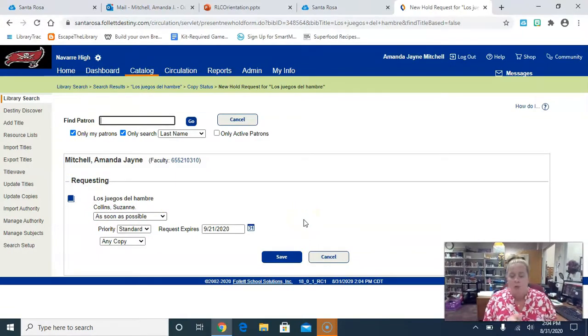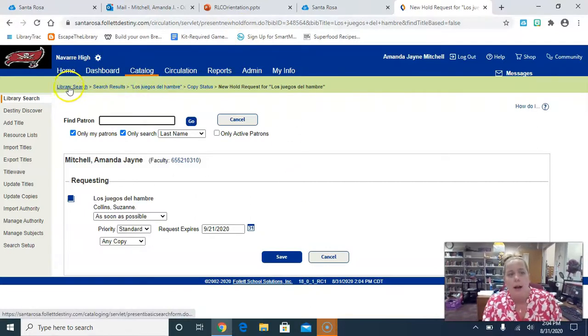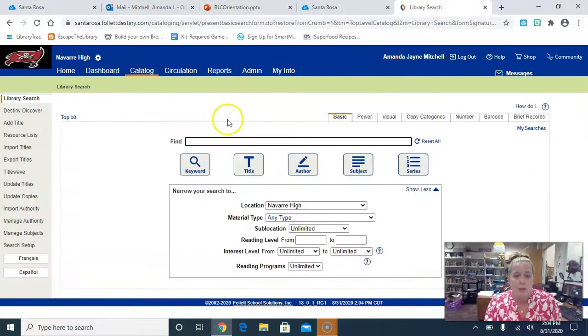I'll get a notification that you want that book. I'll take it off the shelf, put your name on it, and let you know when you can come pick it up. So if you ever want a book that's not currently available, someone else has it checked out, you can do that. And if you just aren't here, or maybe you're a remote learner and you want to get that book checked out, if you put in a hold, I will contact you and we'll figure out how to get that book in your hands as soon as possible.